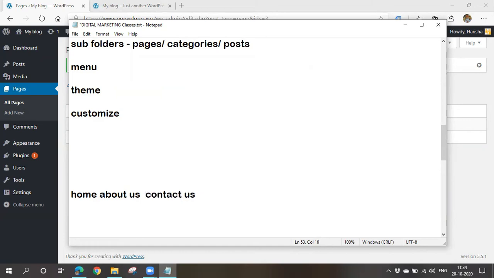Usually a website will provide some services. What services they'll be providing, they'll be displaying in the menu. They'll be creating several pages. I'll show you what is a page. So home, about us, contact us, and I'll be giving digital marketing services, so I'll choose digital marketing. These are the 4 pages I'm going to create.